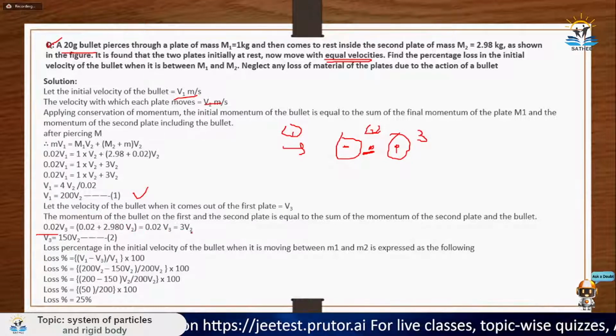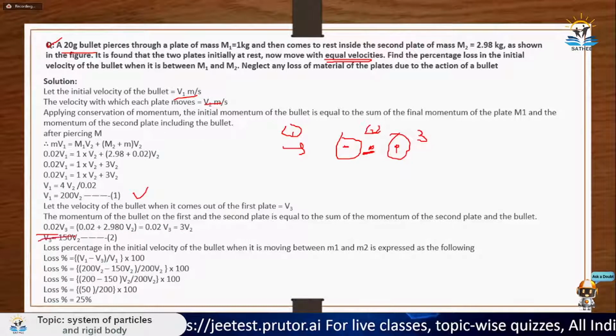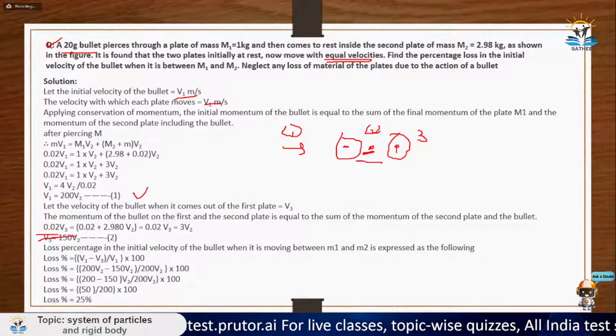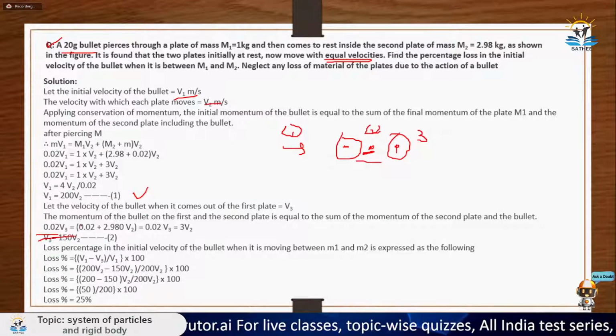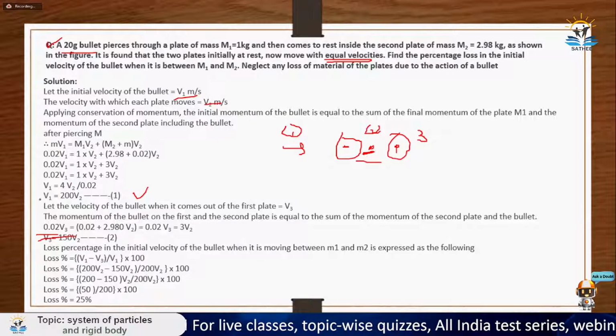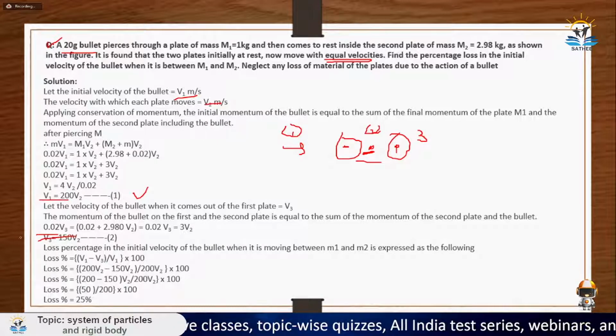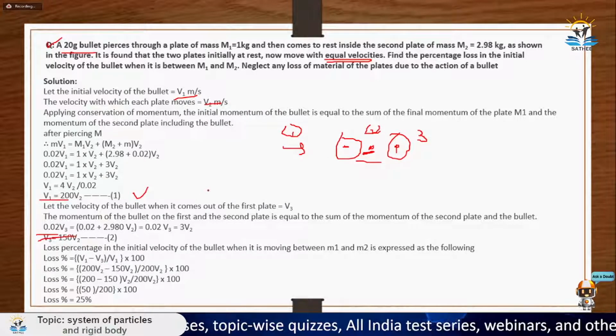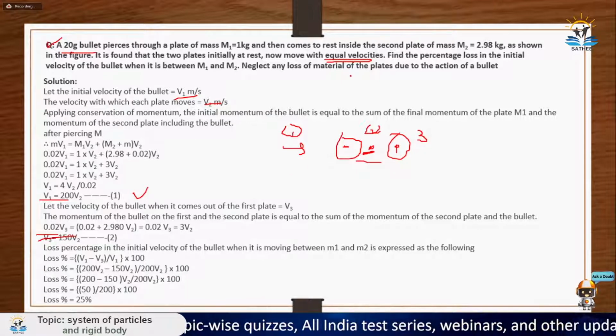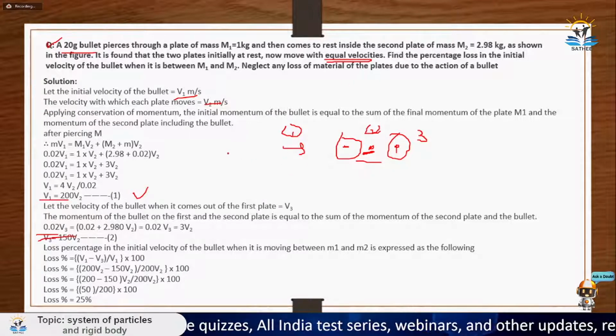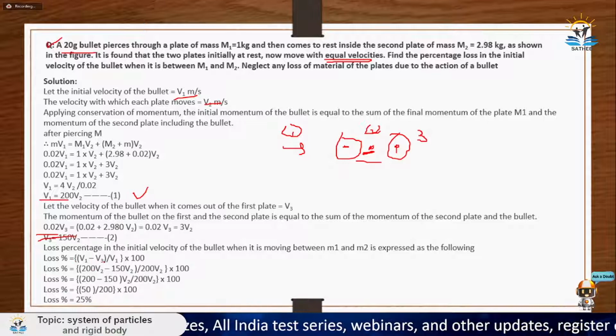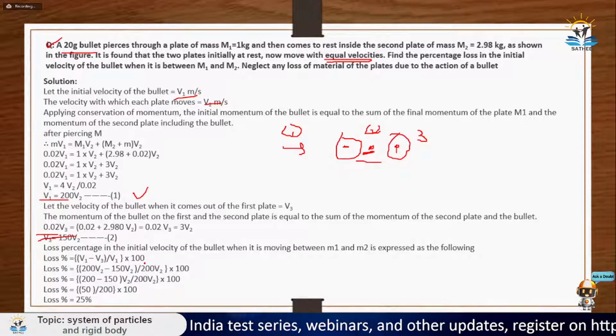From here, you will get V3 equal to 150 V2, where V3 is the velocity between these two plates and V2 is the final velocity of this plate. So you just calculated the relation between the initial velocity V1 and V3. Now you need to calculate the loss in the velocity. For loss, you just need to divide the change by the original velocity and multiply it by 100.